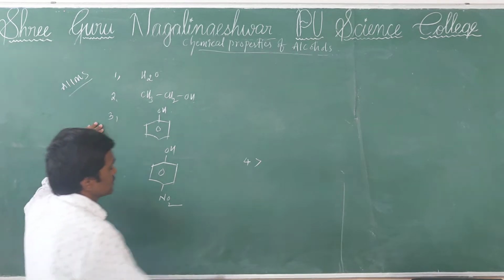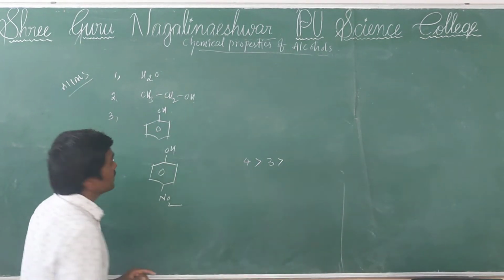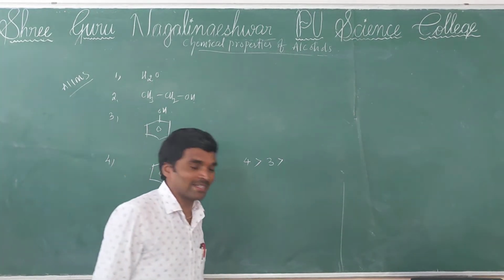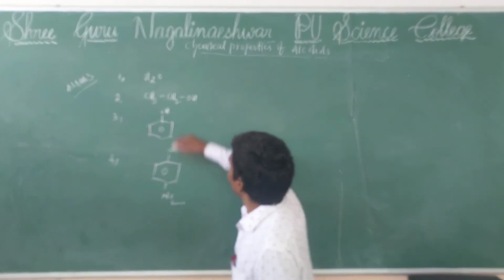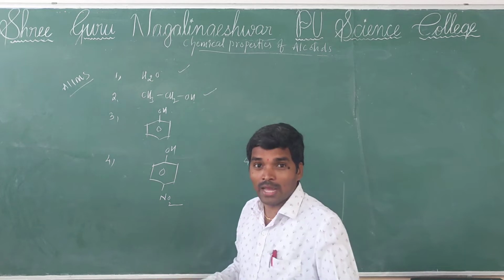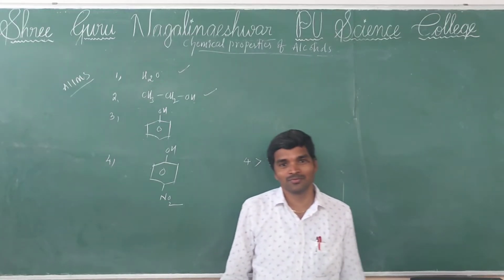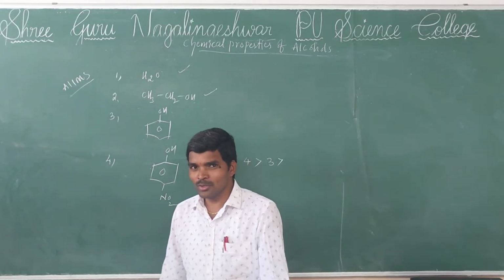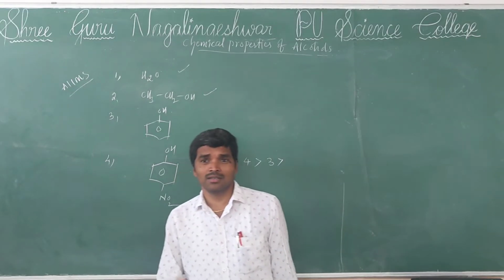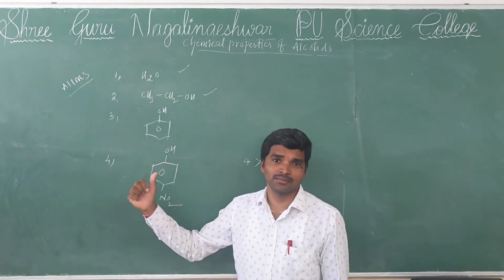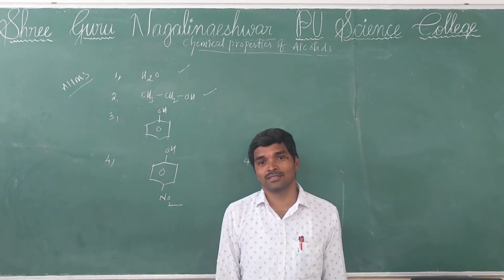Then after that, third. Then here you remember a very important thing: in between water and ethanol. Ethanol is the alcohol used in beverages like that.